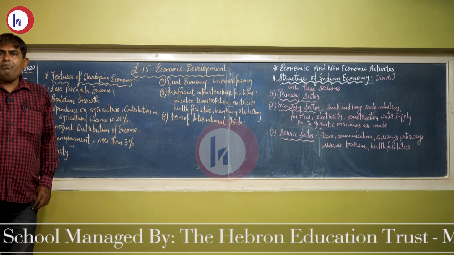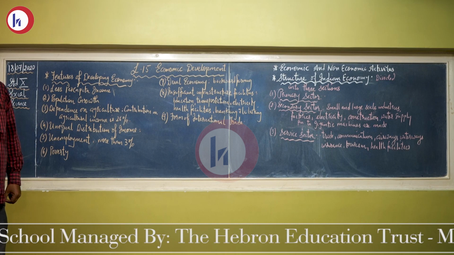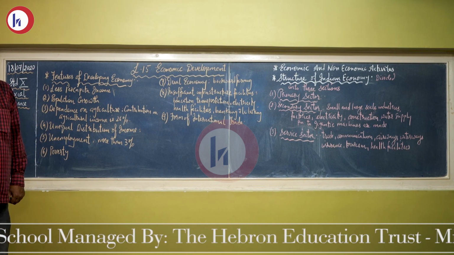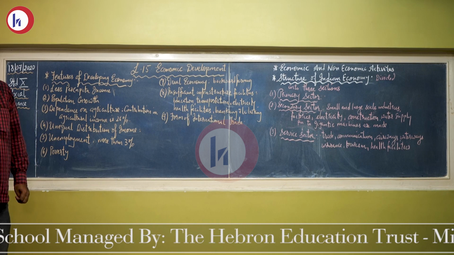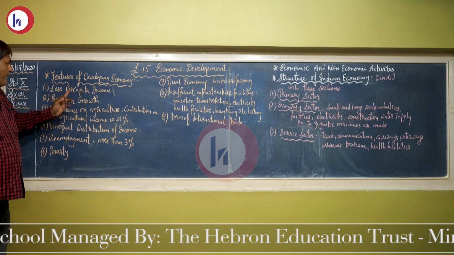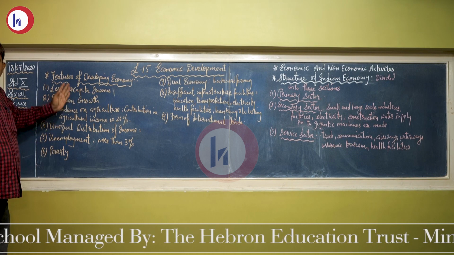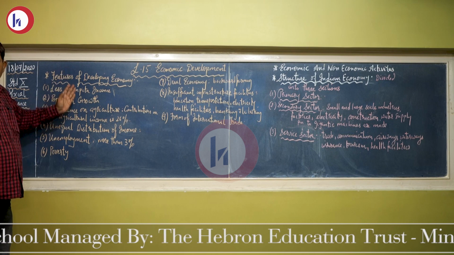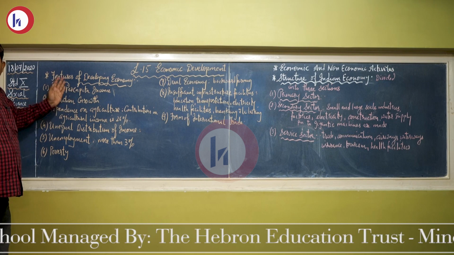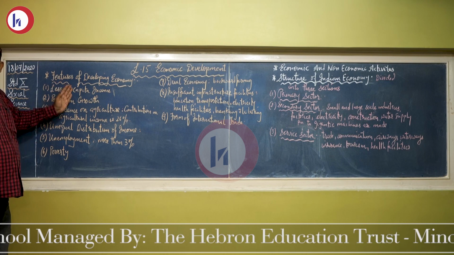The national income of the developing country is less. Even the per capita income of the developing country is less. For this reason, the living standard of the people of the developing country is very low compared to the developed countries.